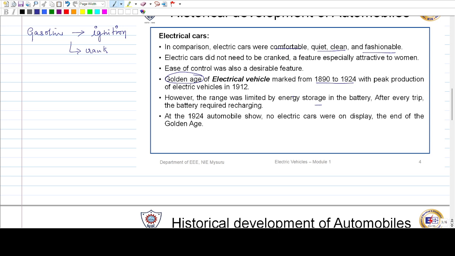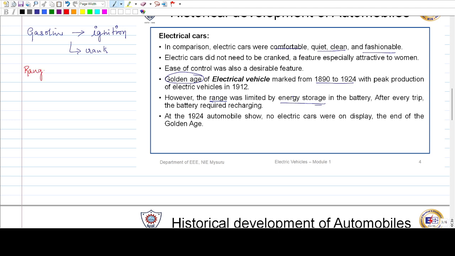The major limitation was with respect to the range, which was limited by the energy storage in the battery. The most commonly used battery in the earlier days was the lead acid battery. So, what do you mean by range?